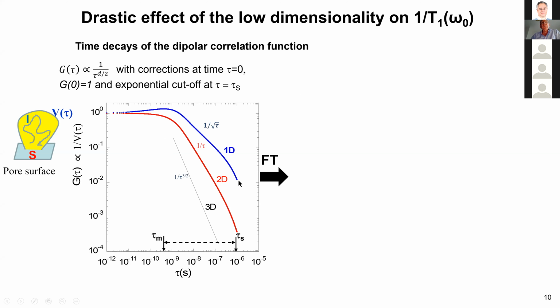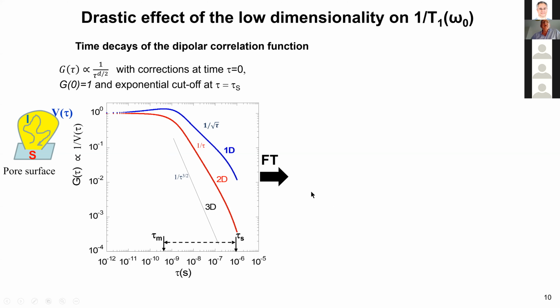And you have also another limit after a certain time, called tau s, where the particle never comes back and escapes. So in this range between tau m and tau s, tau m is the time scale for a single step, a few picoseconds, and tau s would be nanoseconds or microseconds.